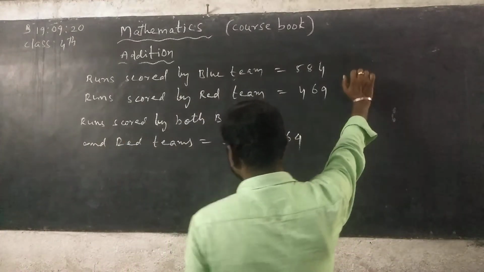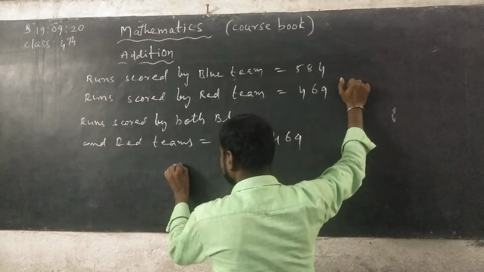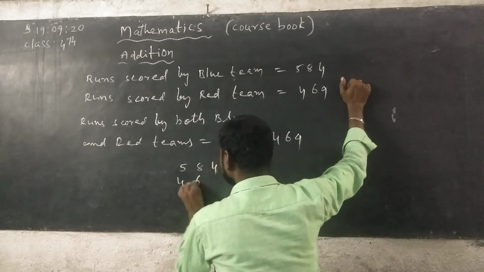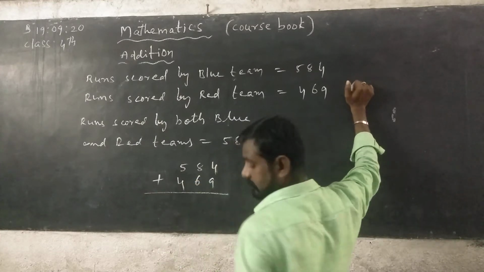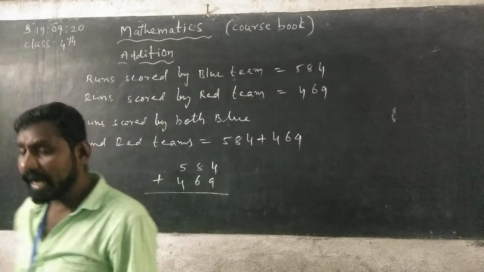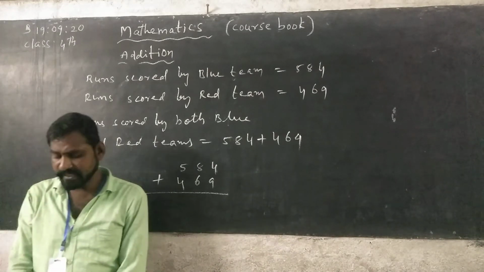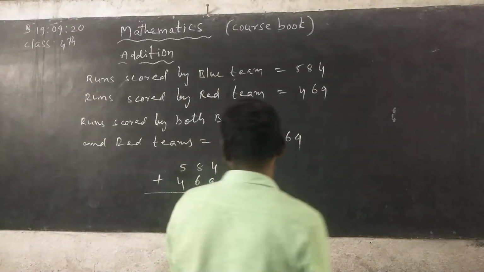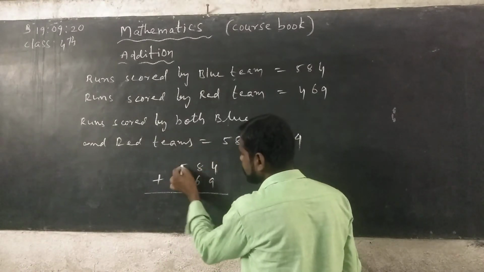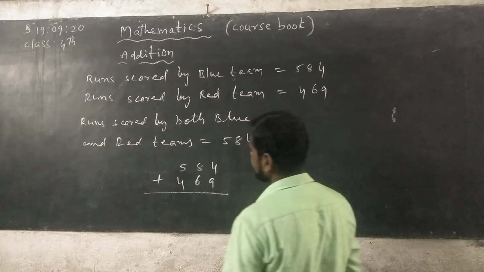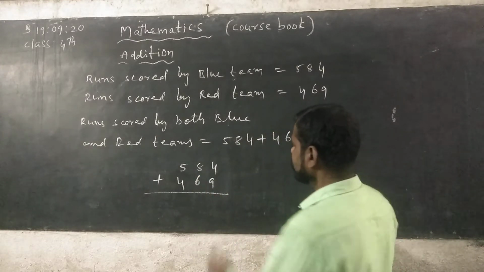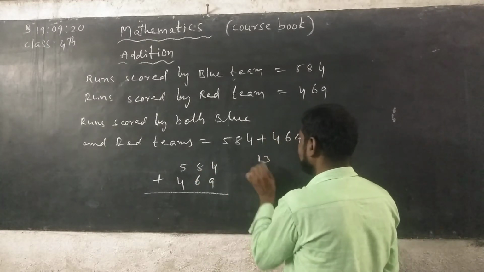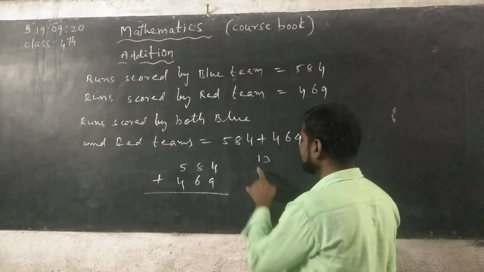See here, 584, next 469. Add the digits in ones place first. See, this is ones place, tens place, hundreds place. Ones place has 2 digits. 4 plus 9, what we get? 13. 13 means 3 is in ones place and 1 is in tens place.